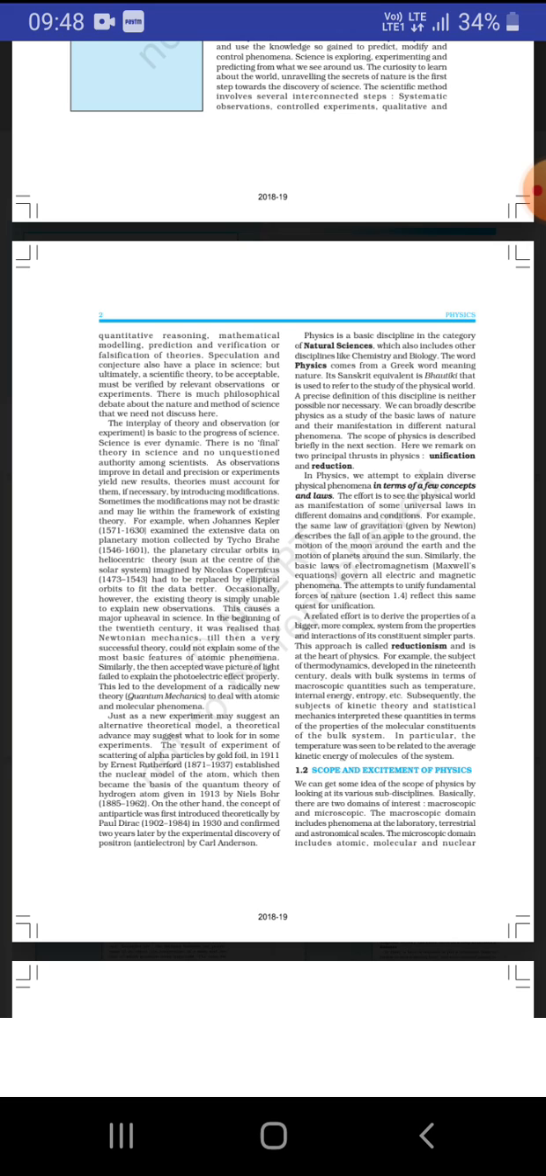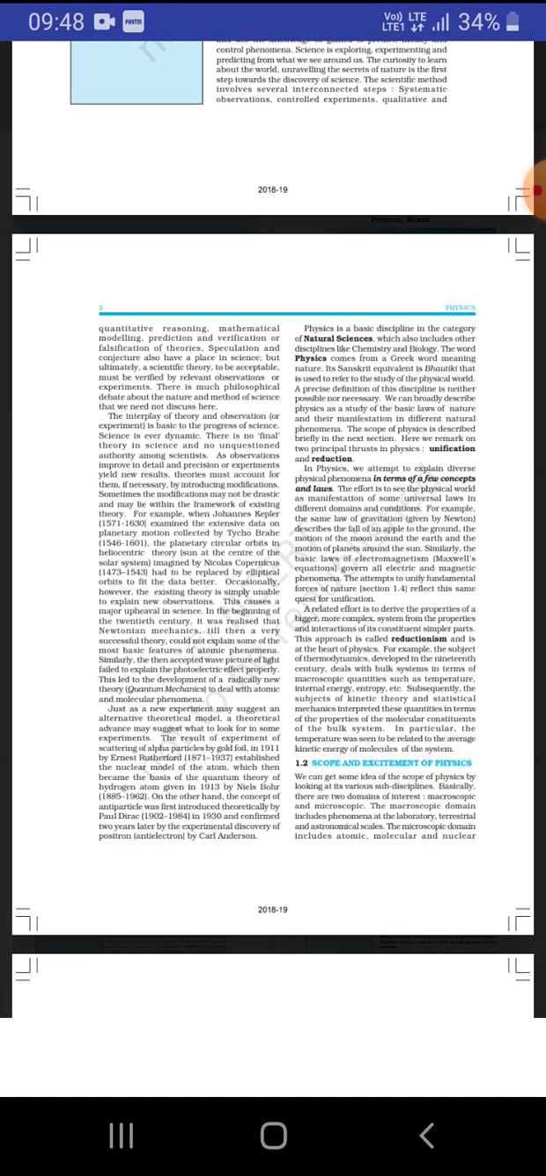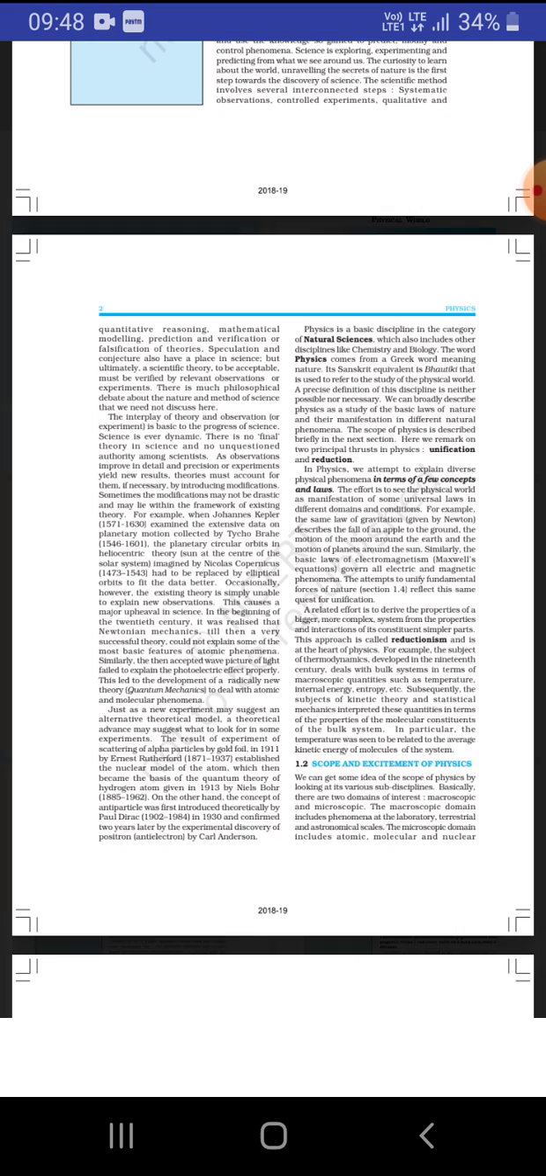What is the use of physics and how it will help you to develop your life, and it will help in your life. Here we remark on the two principles on which physics works: unification and reduction. These two principles are what physics works on.